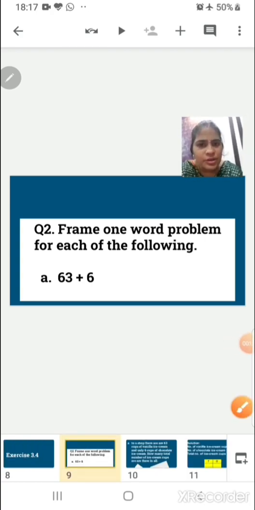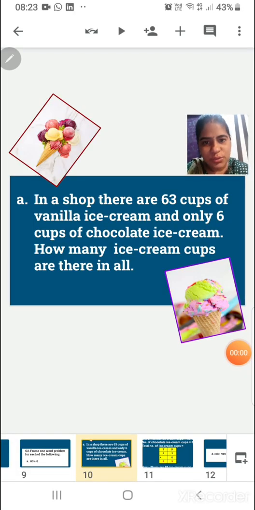Children, every one of you likes ice creams, different flavors, strawberry, vanilla, chocolate, right? So for this sum, I am going to take ice creams in my story. So I am going to frame the question like this. In a shop, there are 63 cups of vanilla ice cream and only 6 cups of chocolate ice cream. How many ice cream cups are there in all? Children, here I have taken 2 flavors of ice cream for 2 numbers, vanilla and chocolate.